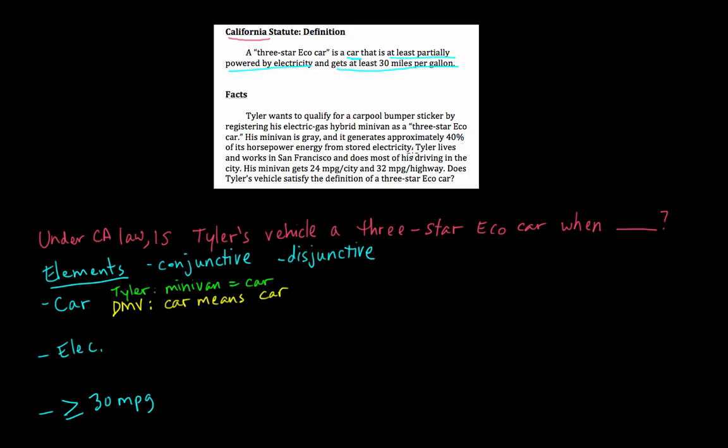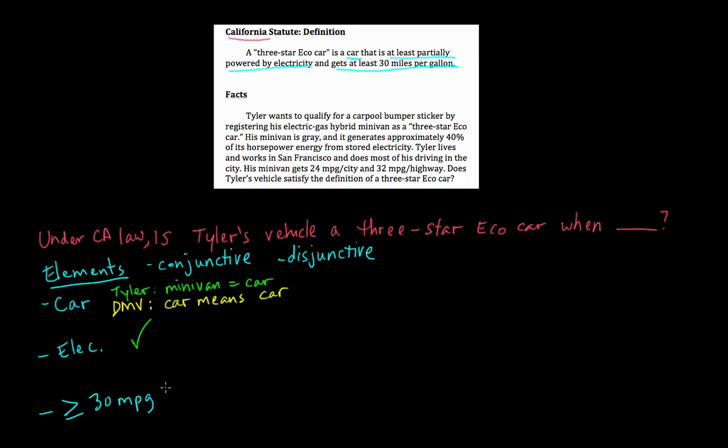There's no straight-faced argument that the DMV could make that 40% doesn't satisfy the at least partially powered by electricity requirement. So we don't need to lay out arguments for both sides on this one. We can just predict that this element will be met. So Tyler is likely just going to be able to win this argument. This one's pretty straightforward.